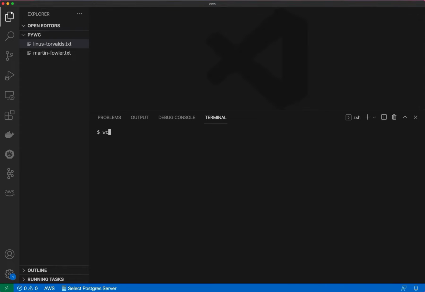If I want to run these two files through the wc program, I can come down to my terminal and write wc, then the Martin Fowler file, followed by the Linus Torvalds quote file, and we see the output right there. The Martin Fowler file has 2 lines in it, followed by 18 words and 112 bytes. And then the Linus Torvalds quote is made up of 1 line, 11 words, and 50 bytes. And then there's a total line at the bottom that sums the total for all the inputs.